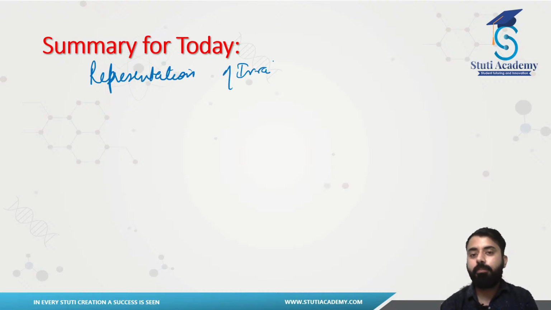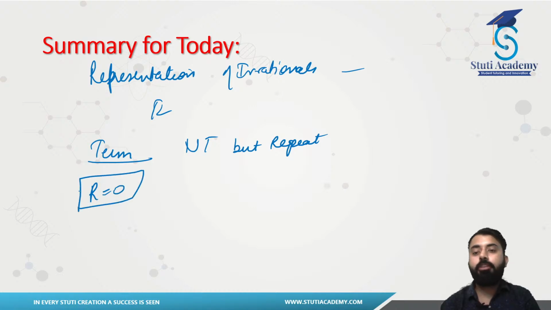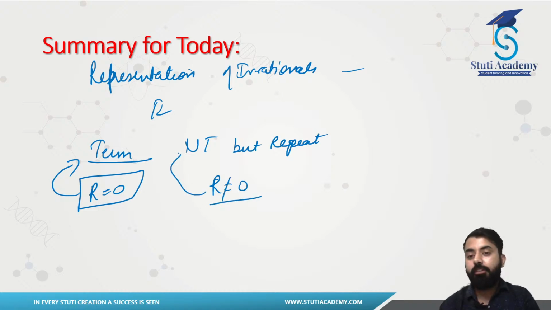of irrationals, right? We represented root 3, root 2, root 5, anything on the number line. We have represented them on the number line. Then we understood the case of terminating and non-terminating decimal expansions. You guys remember, terminating was when you had the remainder 0. So on division, once you had the remainder 0, that answer was terminating. But if you did not get any remainder which was 0, that means your answer was non-terminating. But if in decimals the digits were repeating themselves, those kind of expansions were non-terminating but repeating expansions.